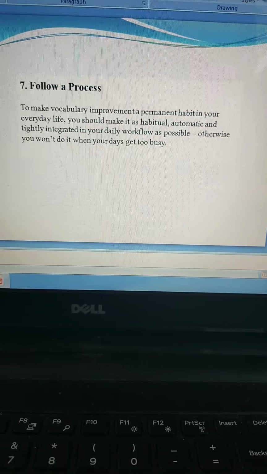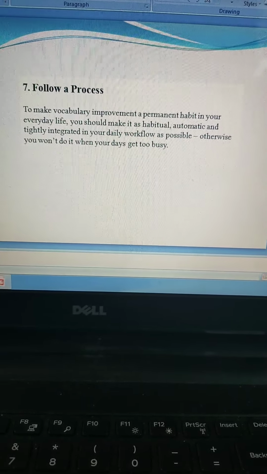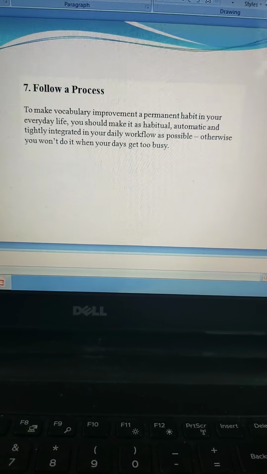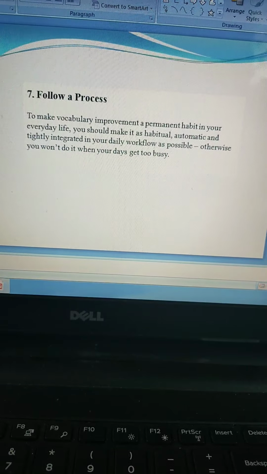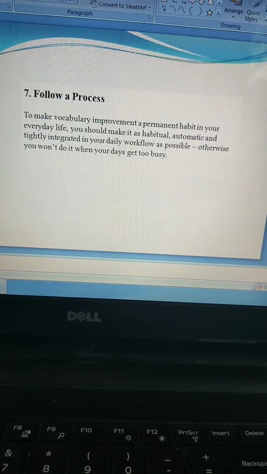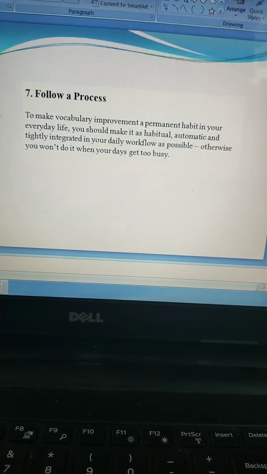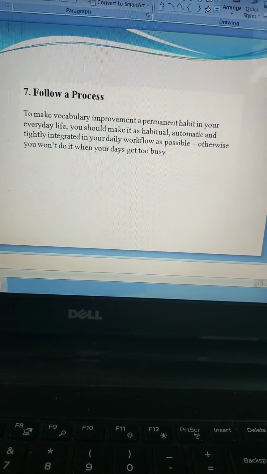Now, following a process means that writing down words or listing words should be a permanent habit. Don't do it just during this lockdown period and then forget about it the moment the college reopens or the moment you become busy. Even in your busy schedule, you should take some time to do this. This should be your permanent habit, not something you're doing only temporarily.